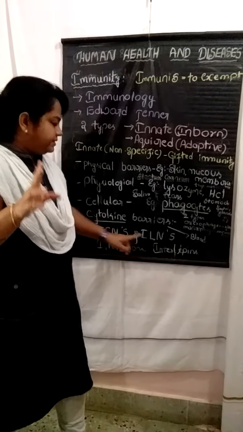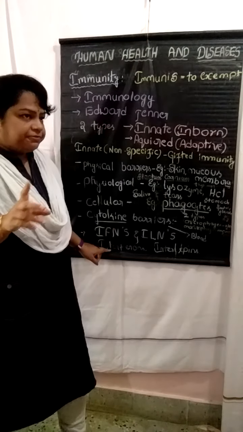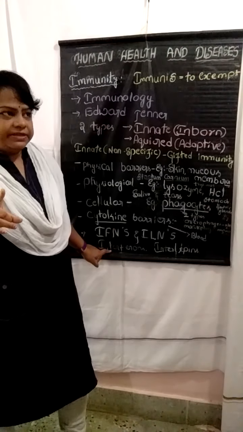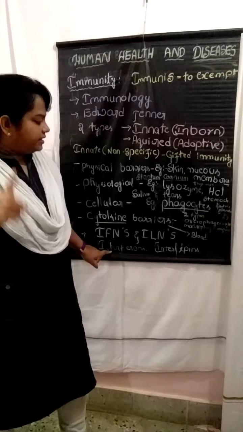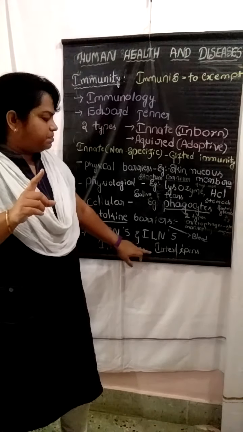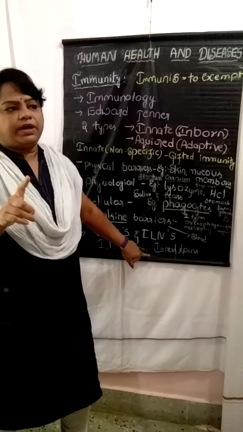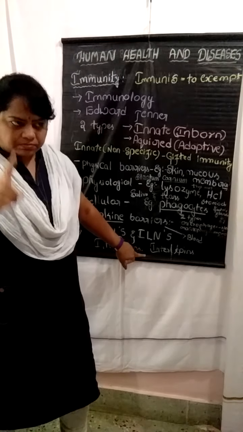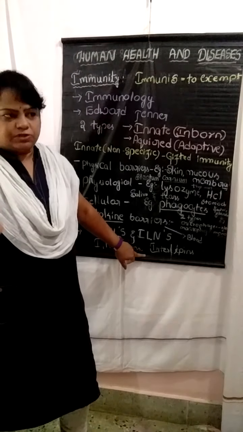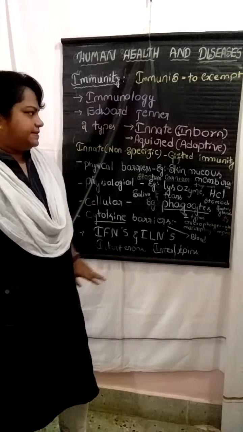IFNs and the ILNs are the interferons and the interleukins. Interferons are produced by the viral infected cells. ILNs are the interleukins, a type of cytokine, which are also produced by a type of leukocytes. That's why we call them interleukins.